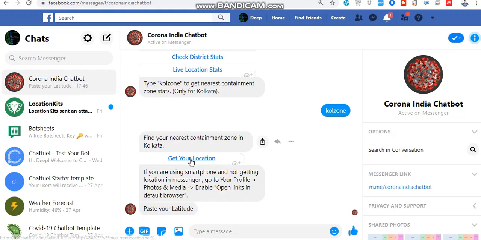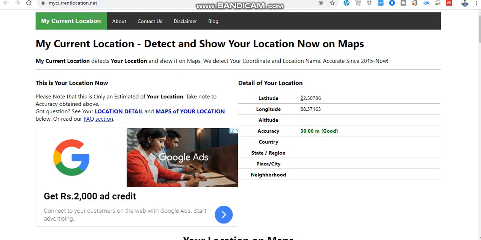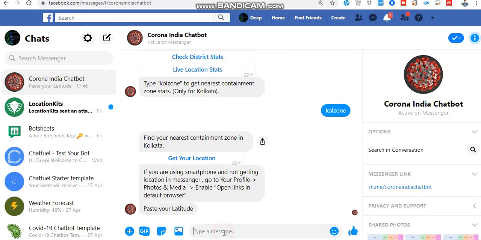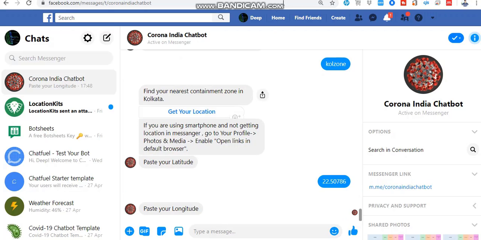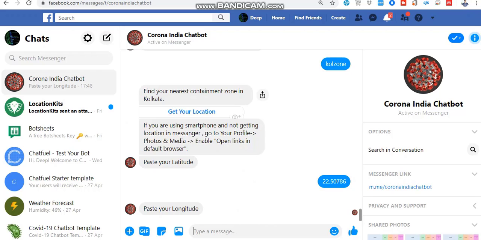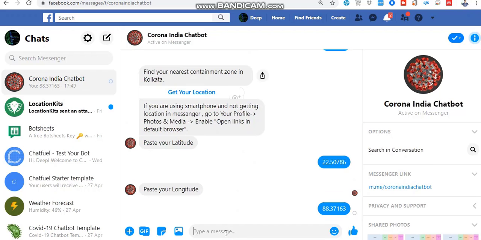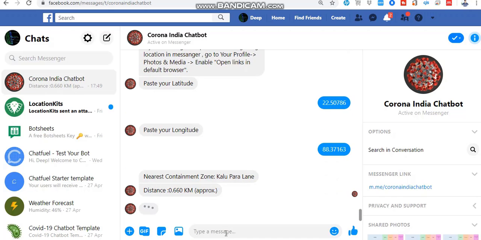Now I'll go to this link and it will show my latitude and longitude here. Now I'll paste my latitude in my chatbot, and then it'll ask me for longitude, and I'll paste my longitude here, and then it will show me my nearest containment zone.